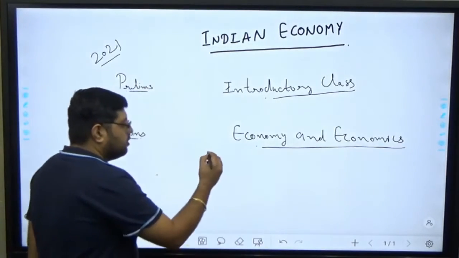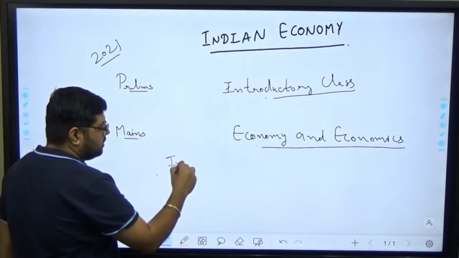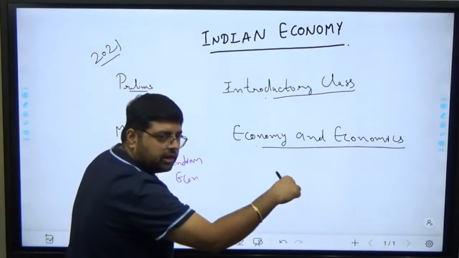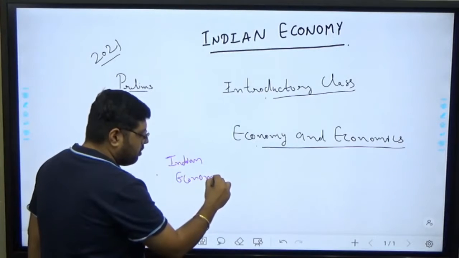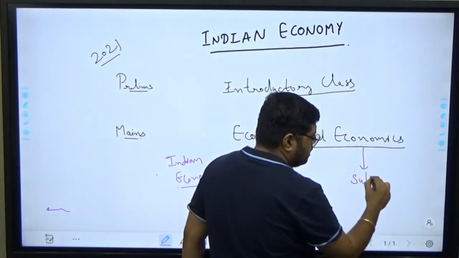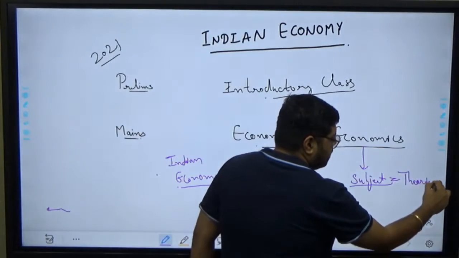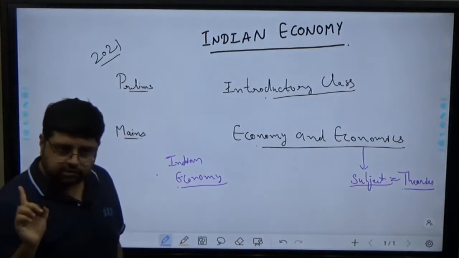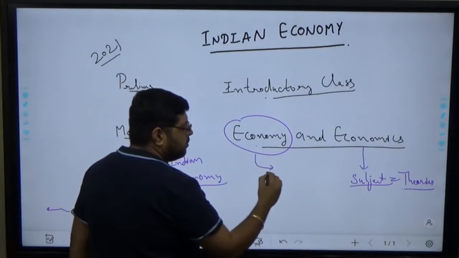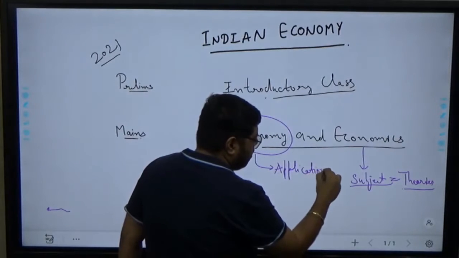See, your syllabus talks about Indian economy, although I have mentioned at the top also that your syllabus mentions Indian economy. It is not mentioning Indian economics. Economics is a subject in which you study so many theories. That is not part of general studies. Your part is economy. Now economy is nothing but the application of economics.